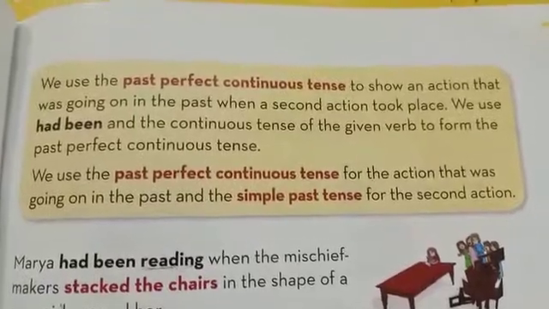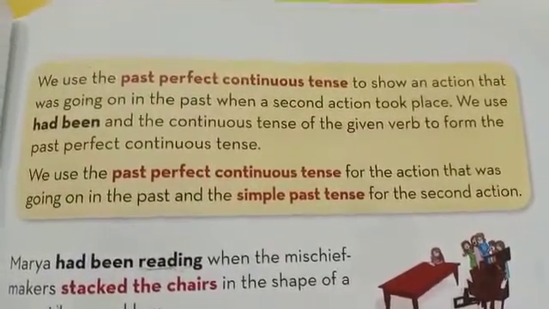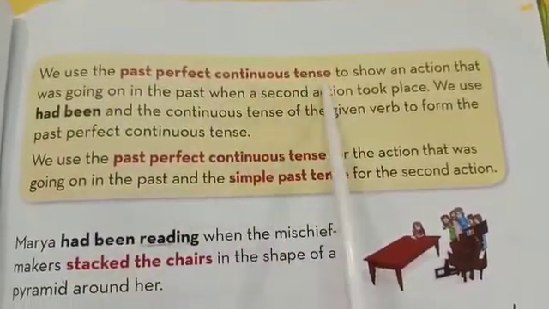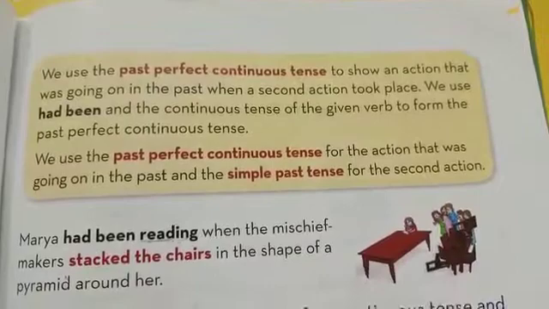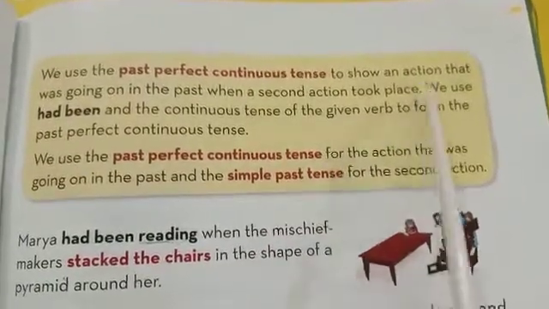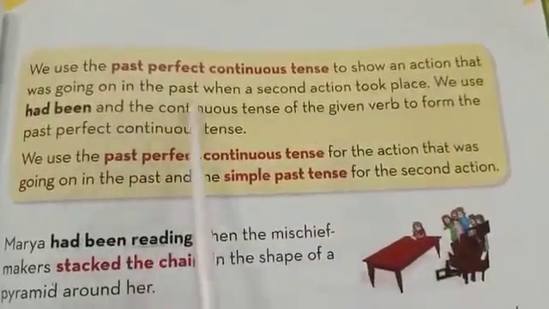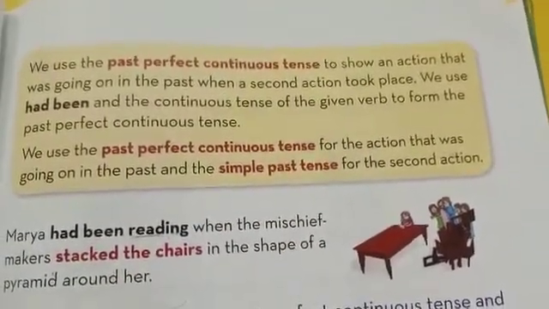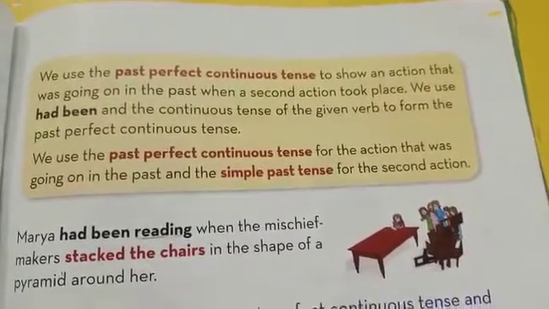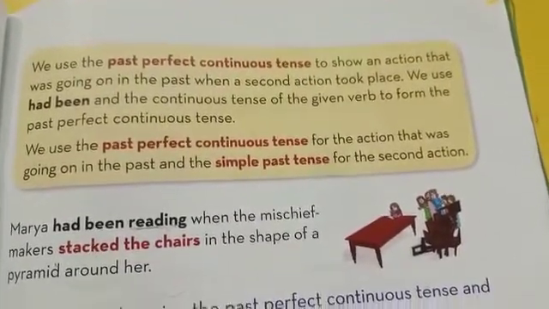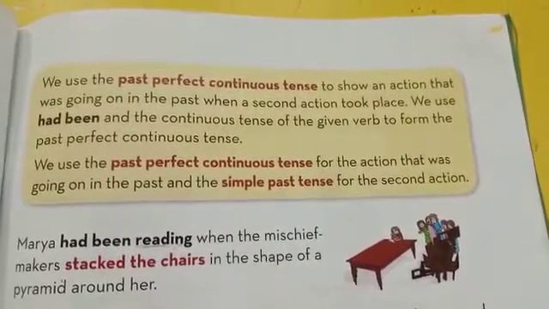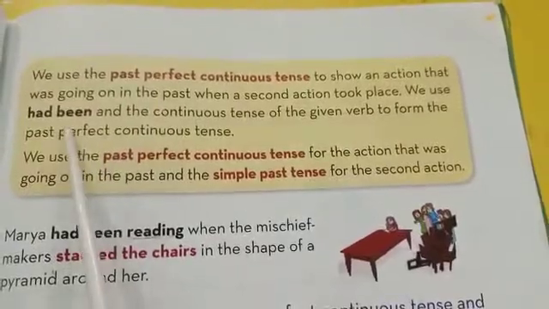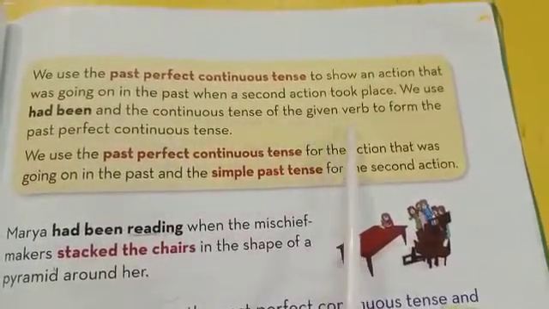Dear students, today's topic is related to our previous lecture based on grammar, the use of past perfect continuous tense. Past perfect continuous tense shows an action that was going on in the past when a second action took place. It shows that one action was going on in the past while another, or second, action took place. Like past perfect tense, in this tense we use had been and the continuous tense of the given verb.